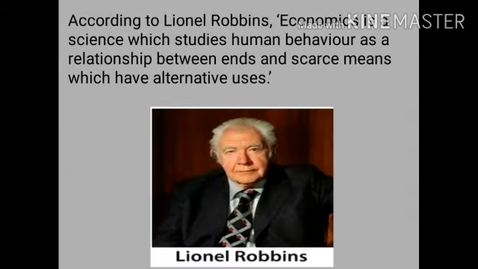According to Lionel Robbins, economics is a science which studies human behavior as a relationship between ends and scarce means which have alternative uses. So according to Lionel Robbins, human wants are unlimited and the means to satisfy them are scarce, or limited in supply. So economics studies how people will use the limited resources, that is the scarce means, and these scarce means have alternative uses which can be used in the best possible manner.